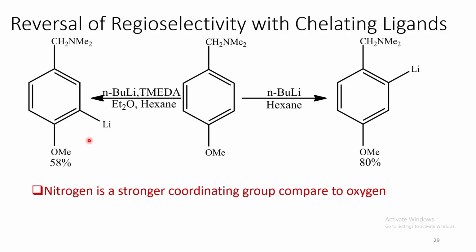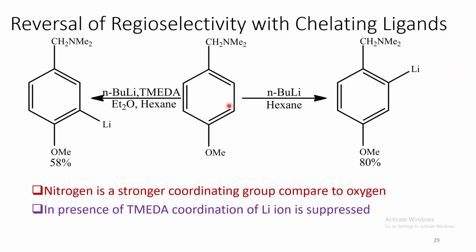Nitrogen acts as a stronger coordinating group. So the lithiation happens ortho to the nitrogen. But in presence of TMEDA, the coordination of this oxygen and nitrogen becomes very less. As a result, the deprotonation or lithiation occurs at the more acidic hydrogen, ortho to this OMe group.